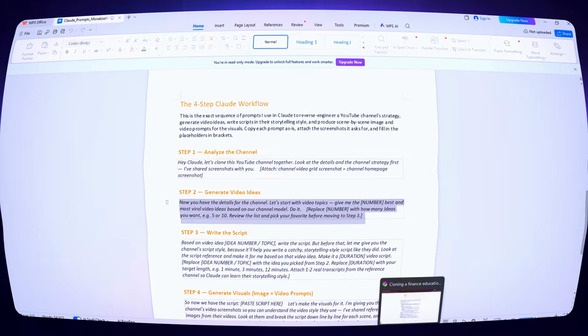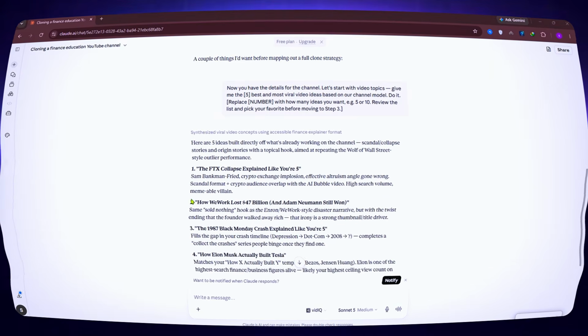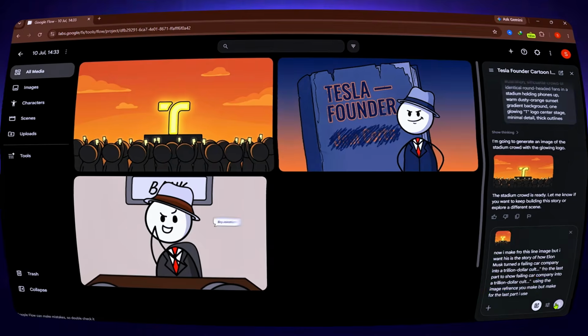Today, I'm handing you the entire workflow, the one nobody else is teaching. Every prompt, every step, the custom Google Flow agent I built to generate these animations automatically, and I'm giving it all away, free.